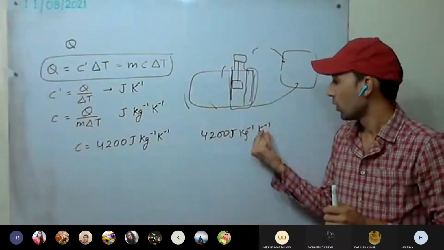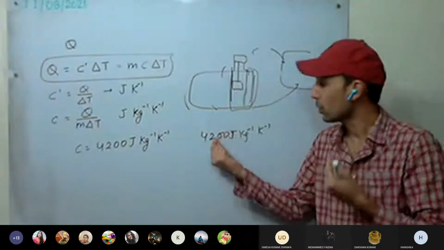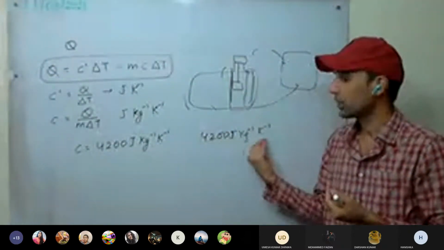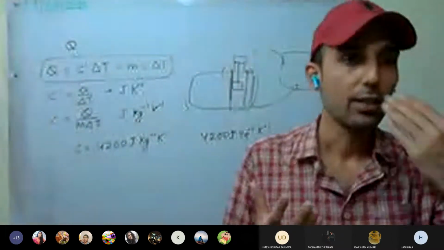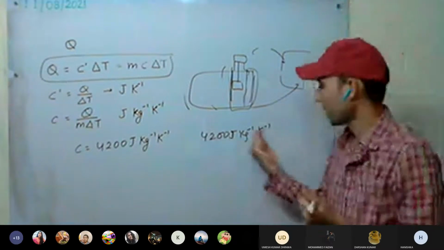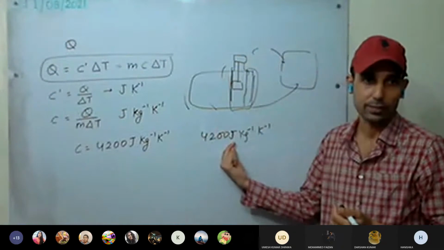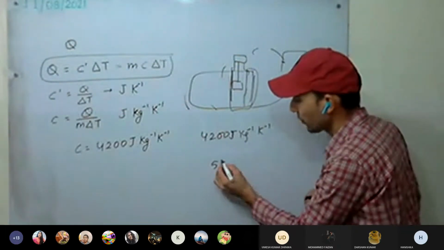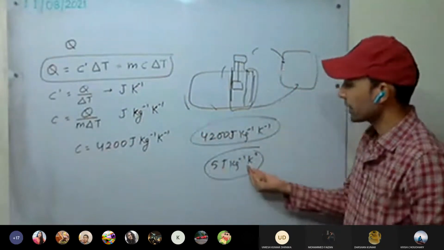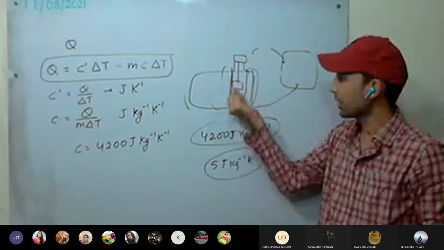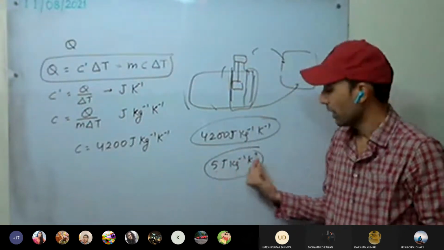It means it can take this much of energy. It can take a huge amount of energy. Still, the temperature change is very less. This water can take a huge amount of energy and will give very less rise in temperature, even after a huge amount of energy. Again, you can take an example, for example, 5 joule per kg per Kelvin. This is another liquid, this is our water. So as the heat engine works, it releases heat, and that heat is taken by this liquid. So see here, for every 5 joule of energy taken, its temperature will rise.